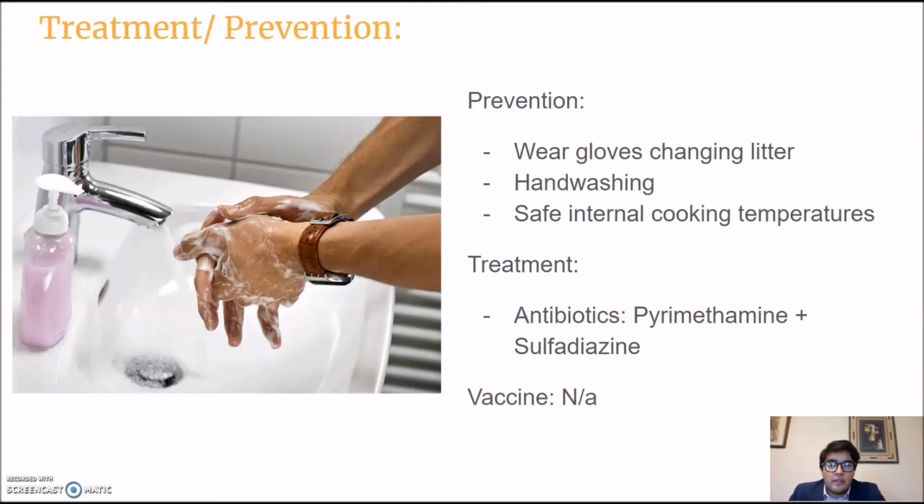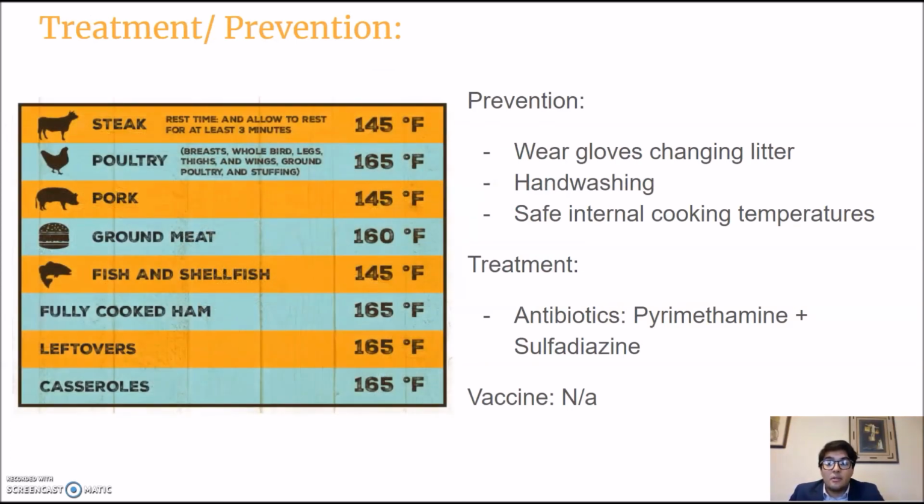So how do we prevent this? You can wear gloves while changing the litter box, you can wash your hands, and you can cook food to the right temperature. We want this to be 145 or higher, just make sure it's really not raw. However, most people really don't need to worry about this. It's mostly people who have a weakened immune system or pregnant women.